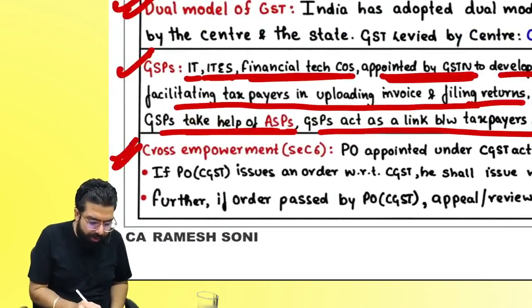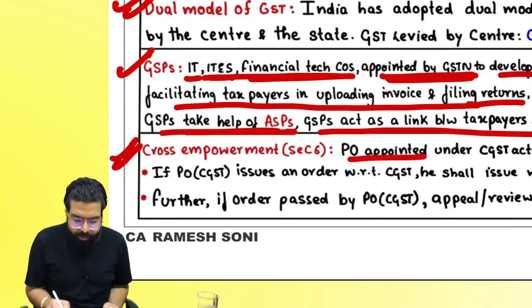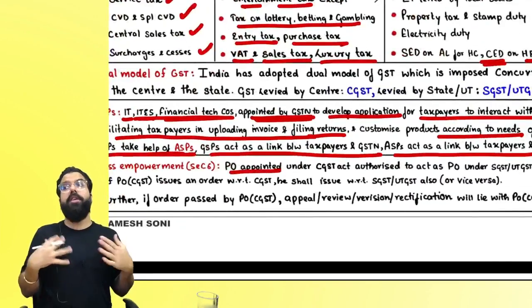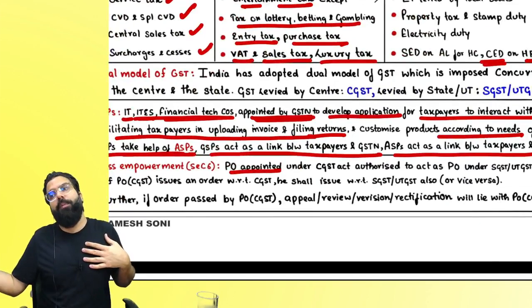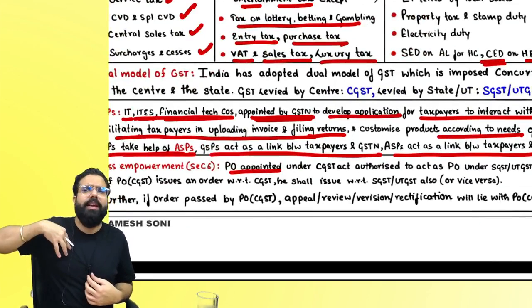The next one over here is cross empowerment. What do you mean by cross empowerment, everyone? A proper officer under the CGST Act is cross empowered to act as an SGST officer also, or vice versa. An SGST officer can also act as an officer under CGST.